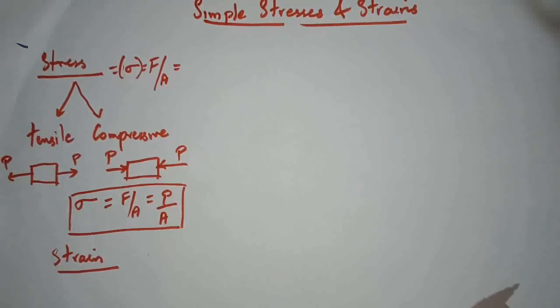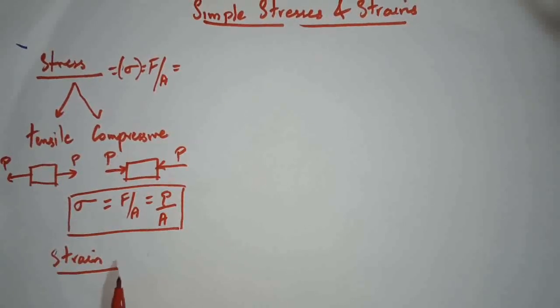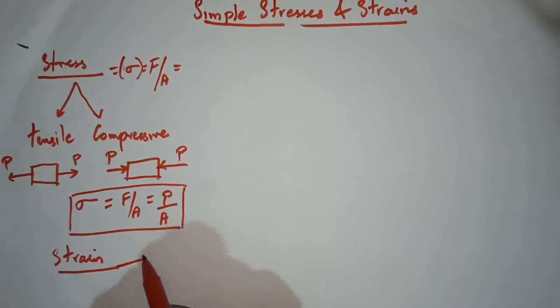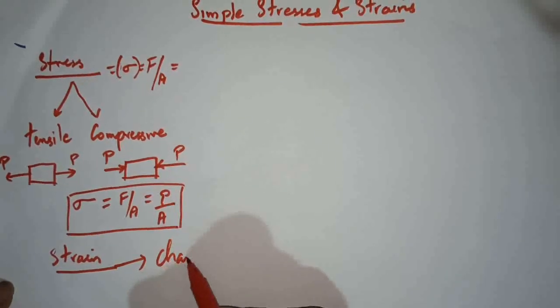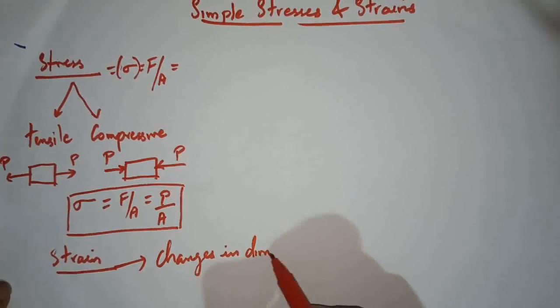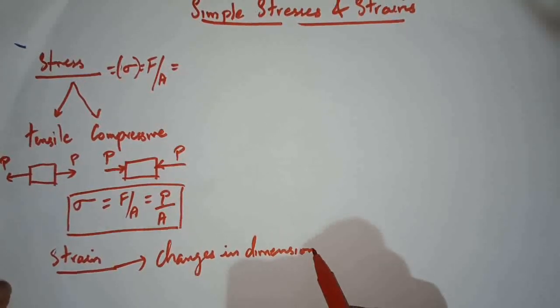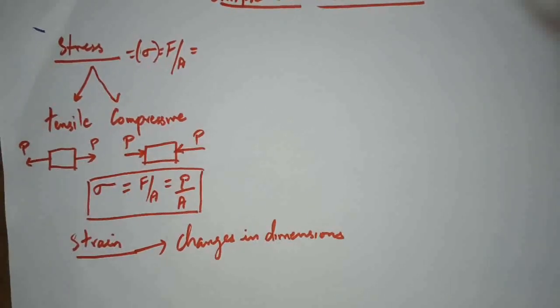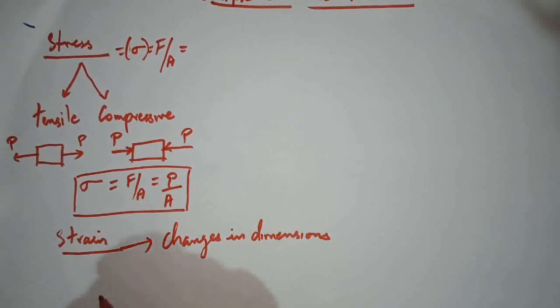Strain is, when load is applied on the body, it undergoes some stress. Now due to the stress, there will be changes in the dimensions of the body. That is known as strain. So we can give a formula for it.